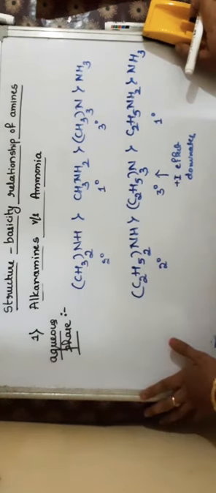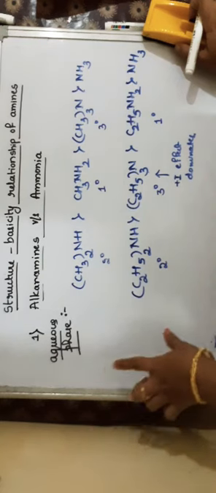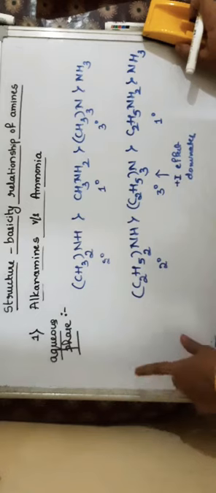In gaseous phase, the order is fixed, that is tertiary is stronger base, then secondary, then primary, then ammonia. That is only dependent on the plus I effect.